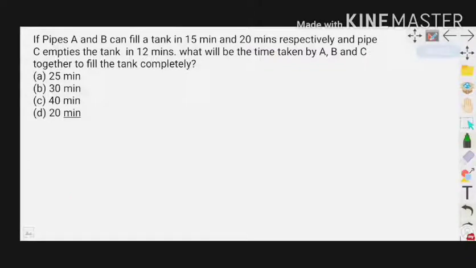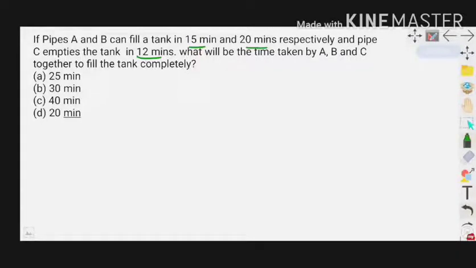Next question. Pipes A and B can fill a tank in 15 minutes and 20 minutes respectively, and pipe C empties the tank in 12 minutes. What will be the time taken by A, B, C together to fill the tank completely? In this question we have 3 pipes. A and B fill the tank in 15 minutes and 20 minutes, and C empties the tank in 12 minutes. But what is the final conclusion of the question? If 3 pipes are opened at the same time, what will be the time taken to fill the tank?